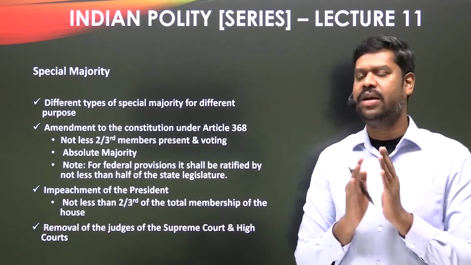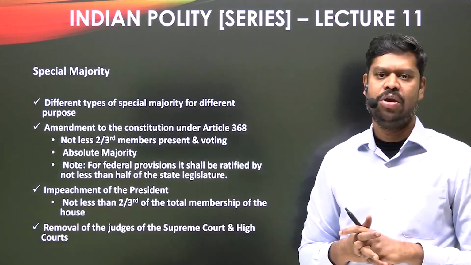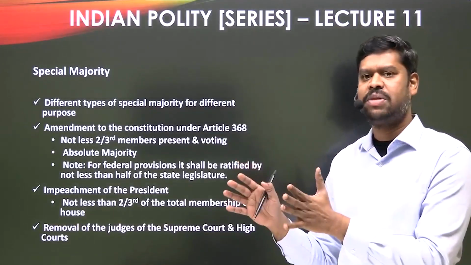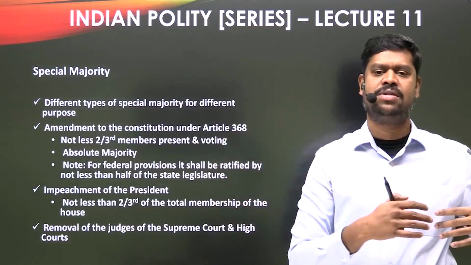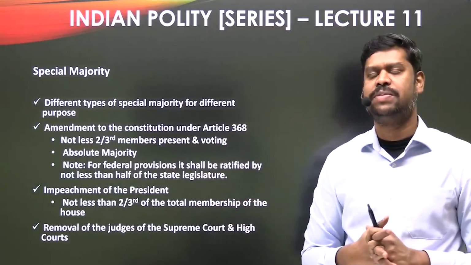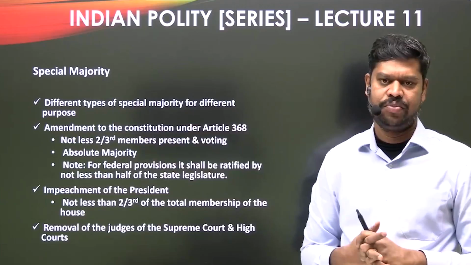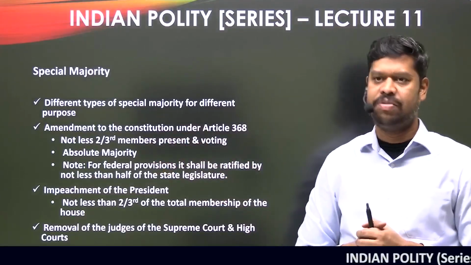But I have categorically said that the constitution provides for different types of special majority. Not that there is only one type of special majority. There is one type of special majority probably to amend the constitution. But there are other purposes which also require special majority, and in different cases the special majority is a little different. So let us take the example of the special majority for the impeachment of the president.